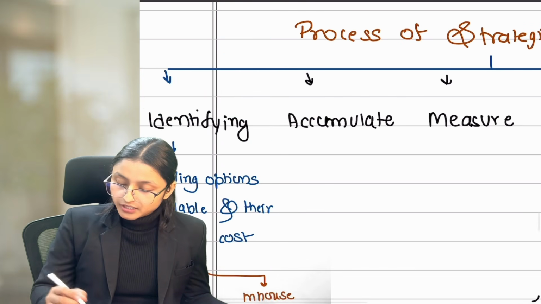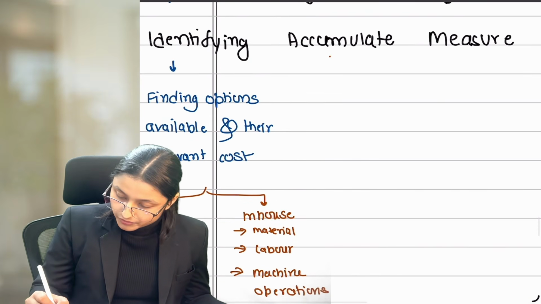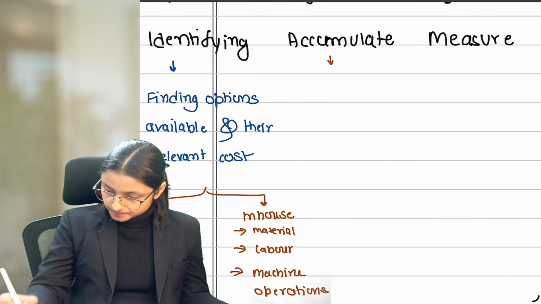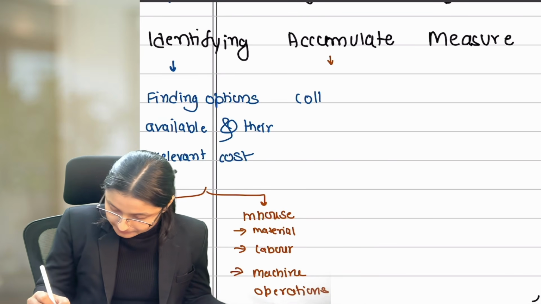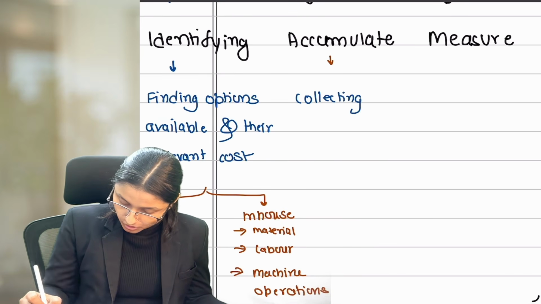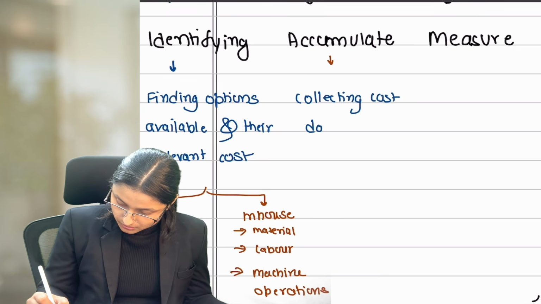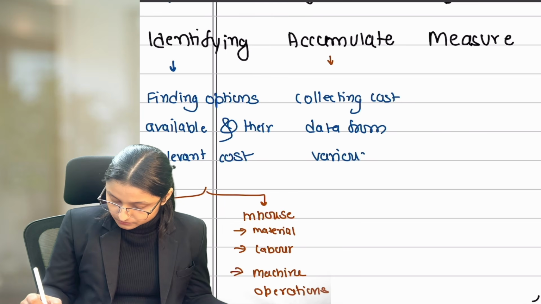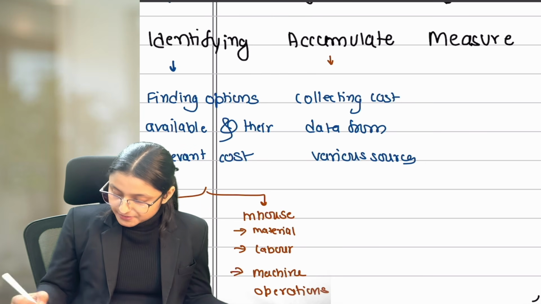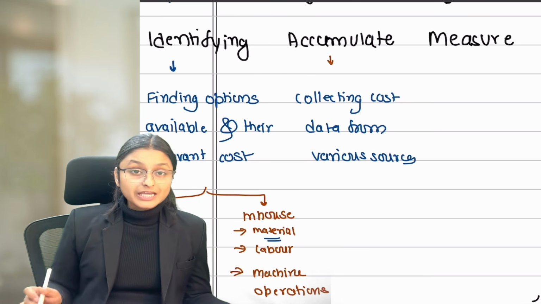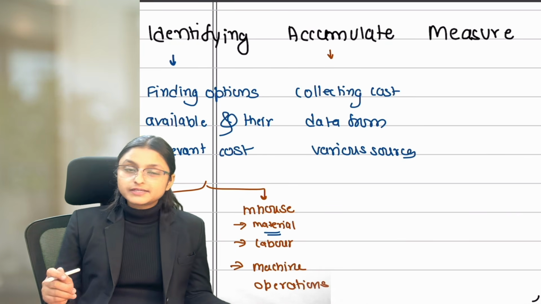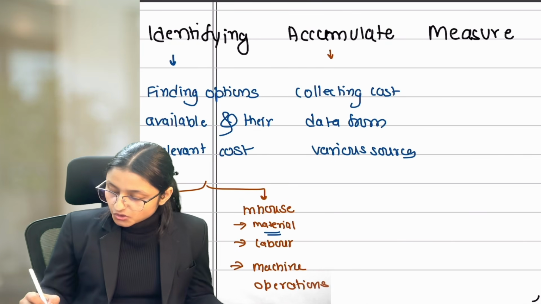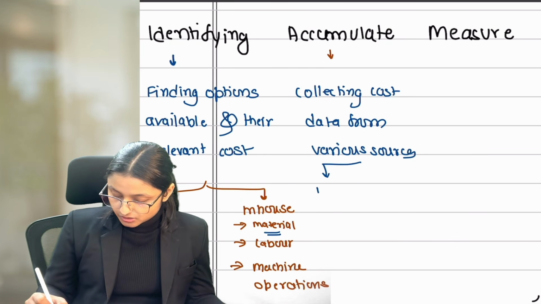Now, after finding out options, we will accumulate the cost. That means collecting cost data from various sources. Like we have decided that we'll take the in-house situation, we'll take material cost. Where will you find the material cost?